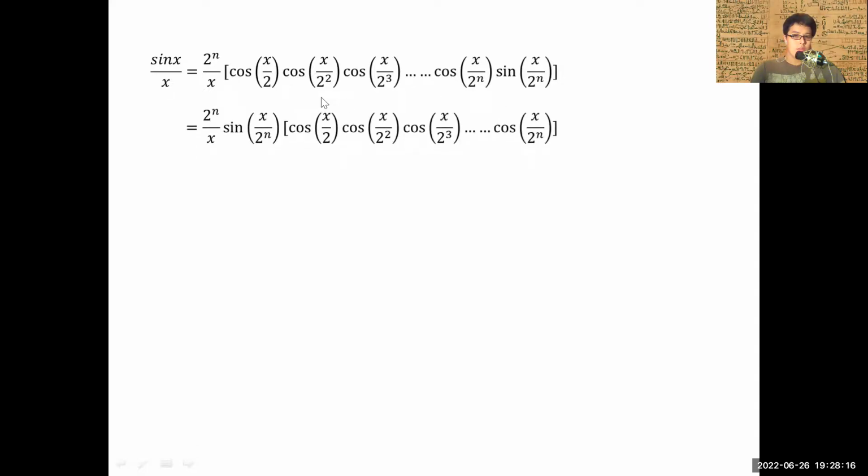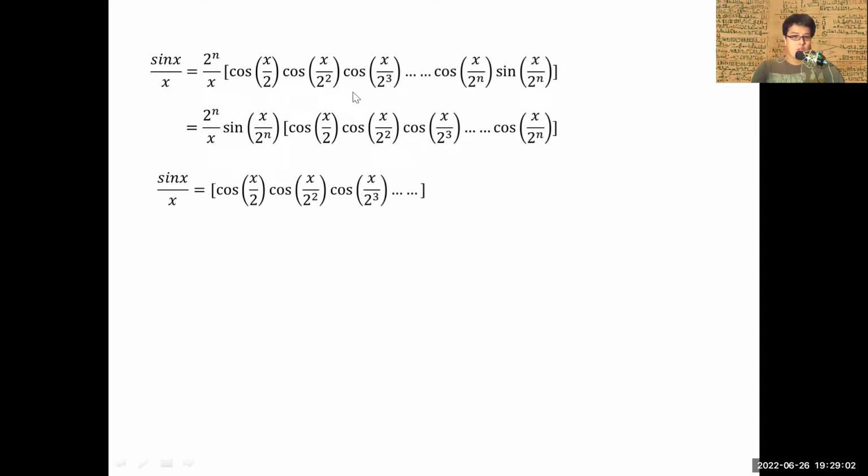It will be 2 to the power of n over x multiplied by sine x over 2 to the power of n. If you look at this portion over here, do you remember it is the earlier limit that we have found, such that n approaches infinity. So if I re-establish and transform this entire series from a finite to an infinite series, such that n will diverge to infinity, this portion here will approach 1. That does mean that here will become 1.